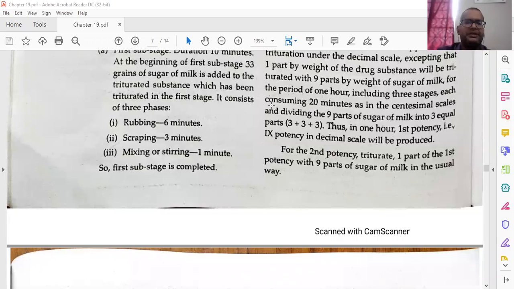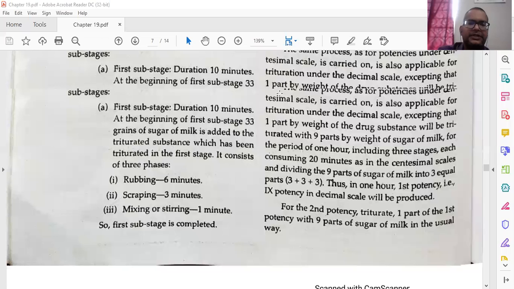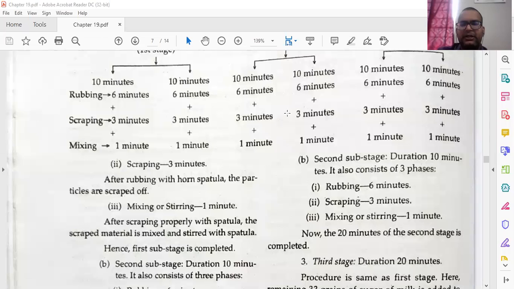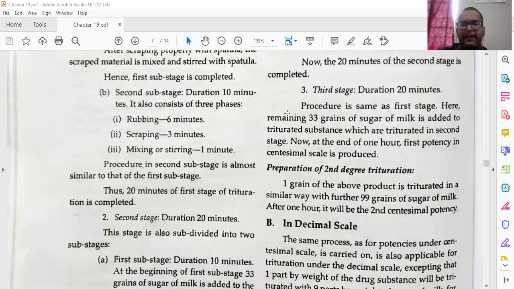So the first sub stage is completed, then we have the second sub stage, which will also contain the same thing. After that we have the third stage, duration 20 minutes. The procedure is the same as the first stage. However, the remaining 33 grains of the sugar of milk is added to the triturated substance from the second stage. Now at the end of 1 hour, the first potency is completed.